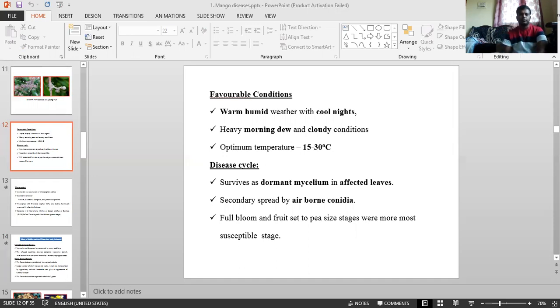Mode of spread is already completed, and coming to management, you can control it with two preventive sprays of wettable sulfur at 0.3%, once before the flowers open and the second after the fruit set.